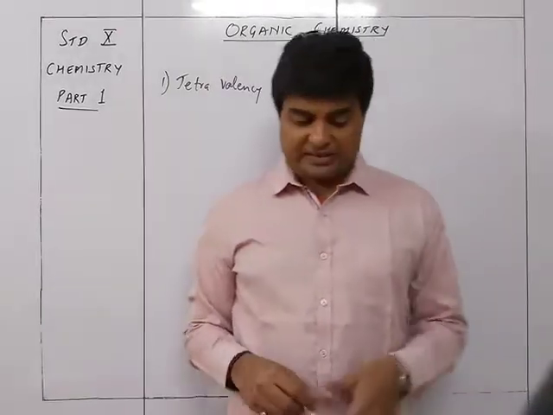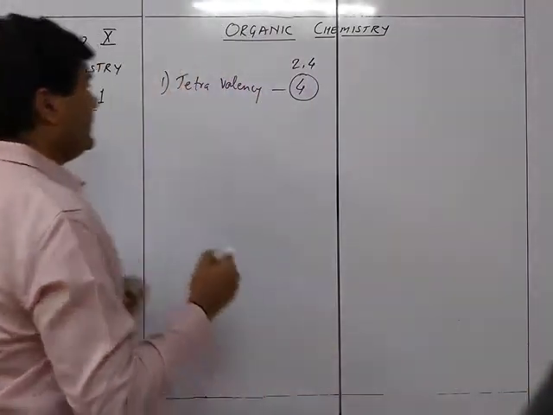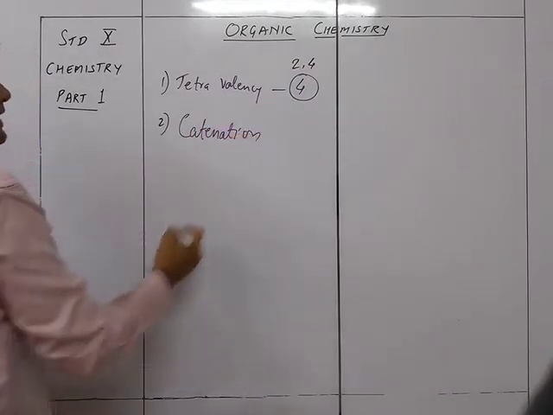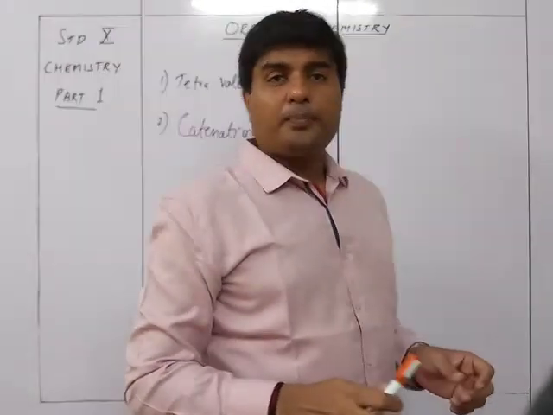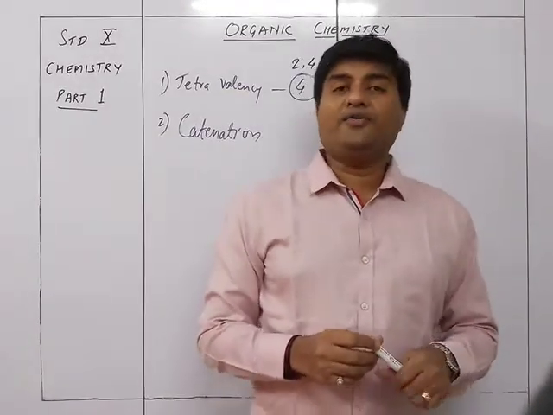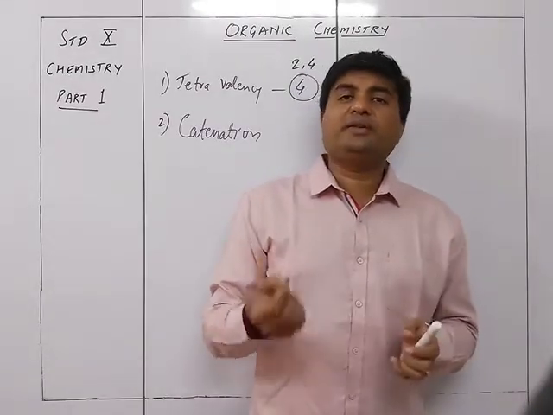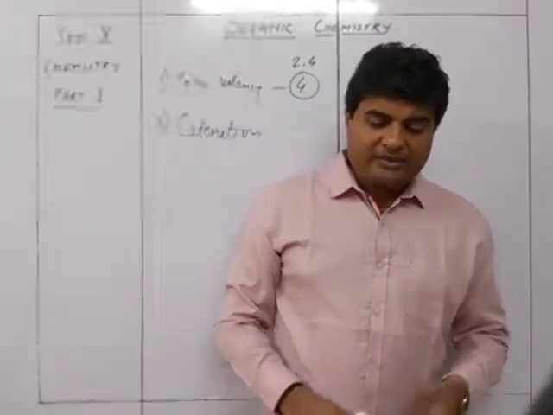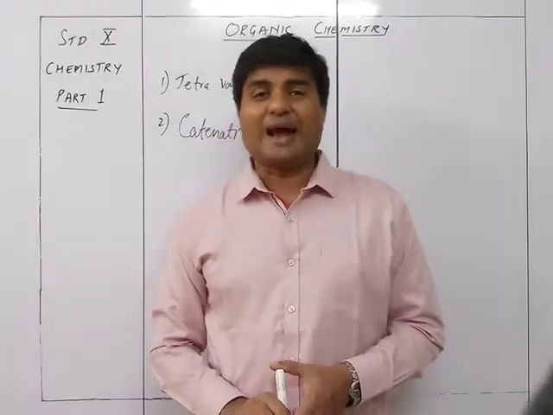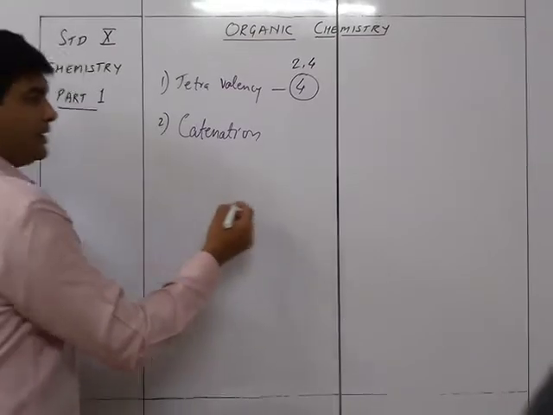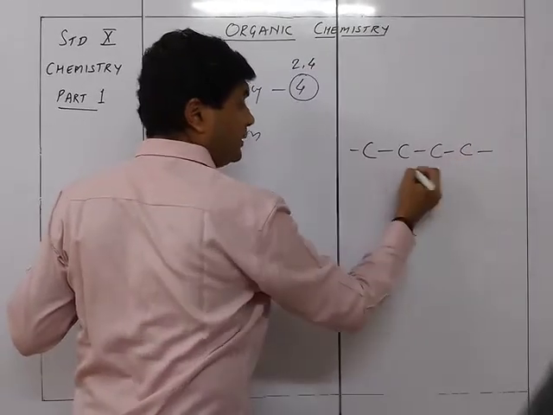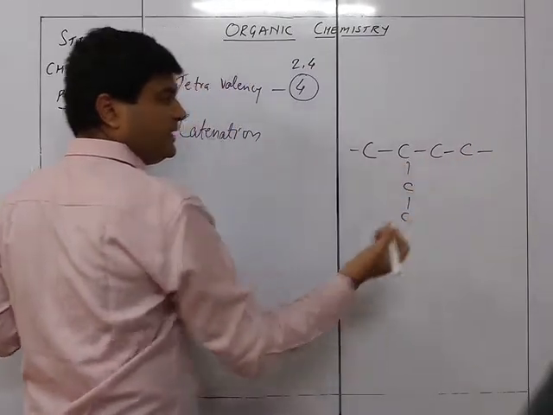The second property over here is catenation. Now what is catenation? Carbon has a tendency to form long chains of its own atoms. The tendency of an element to form long chains of identical atoms is called catenation. So you can see that carbon will form a compound like this: one C combined with another C, another C, another C, and it is just going to go on.